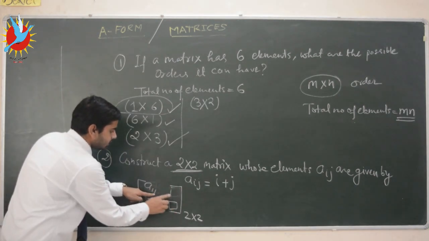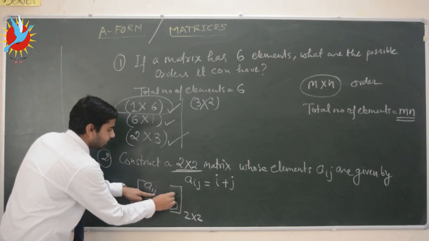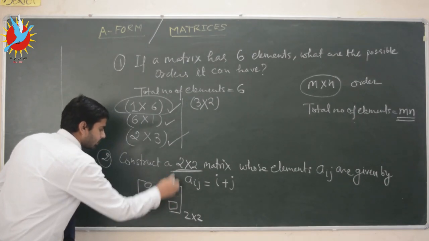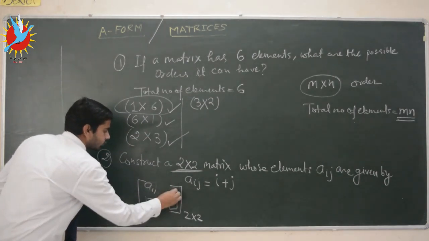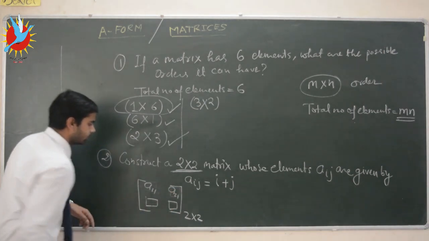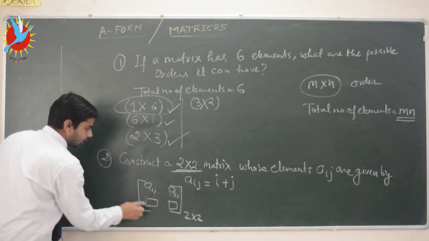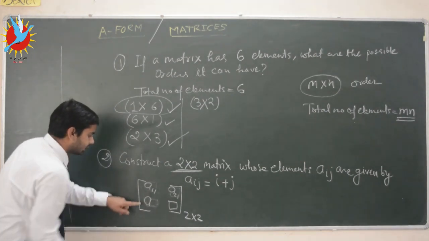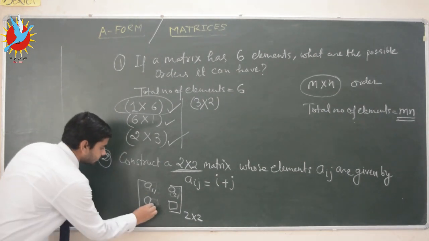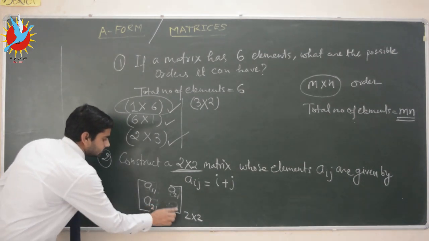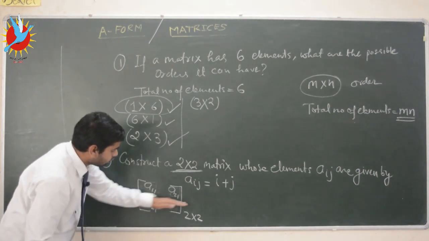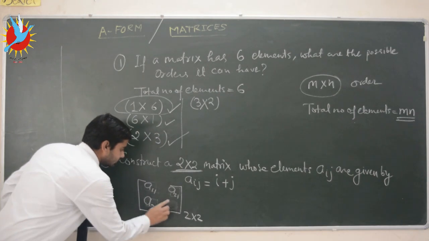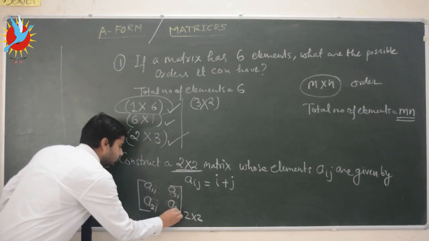And now we can assign the position of the second element, that is first row, second column. And this position of element can be written as A, this is second row and first column, so this will be A21, and this is our second row and second column, so this element will be A22.